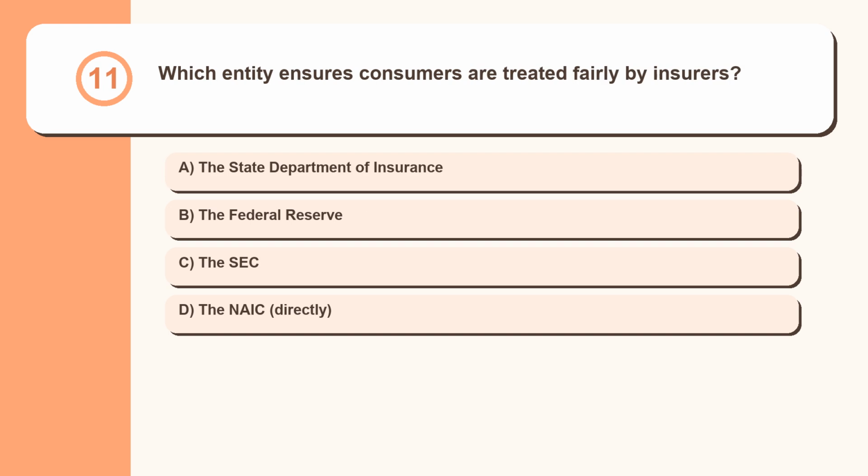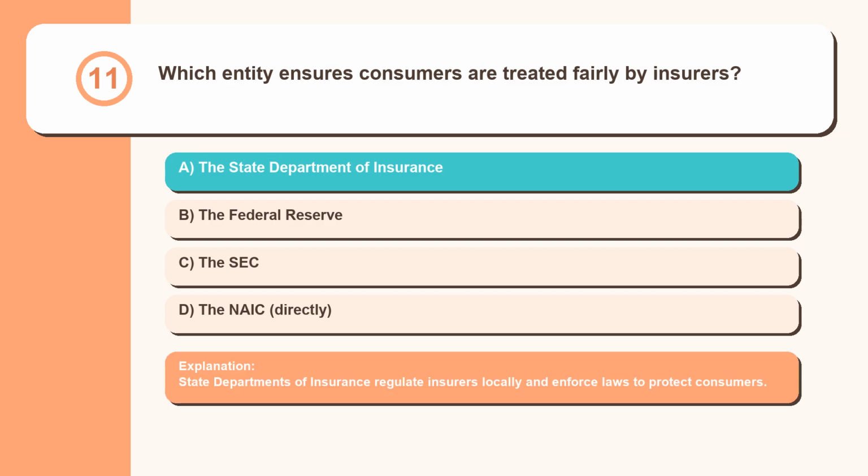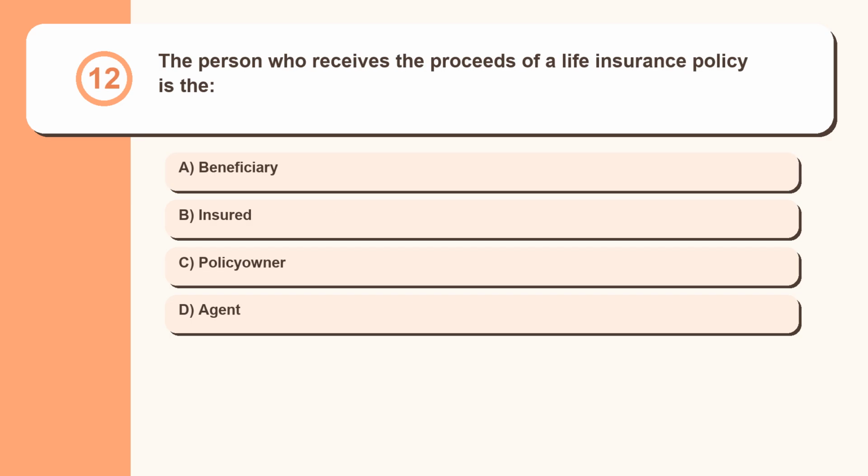Question 11. Which entity ensures consumers are treated fairly by insurers? The State Department of Insurance, the Federal Reserve, the SEC, the NAIC, directly. State departments of insurance regulate insurers locally and enforce laws to protect consumers. Question 12. The person who receives the proceeds of a life insurance policy is the: beneficiary, insured, policy owner, agent.